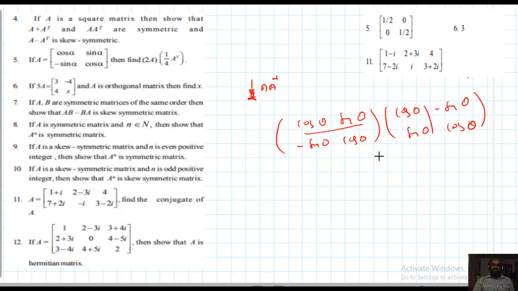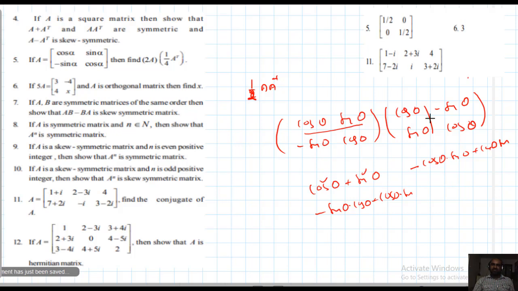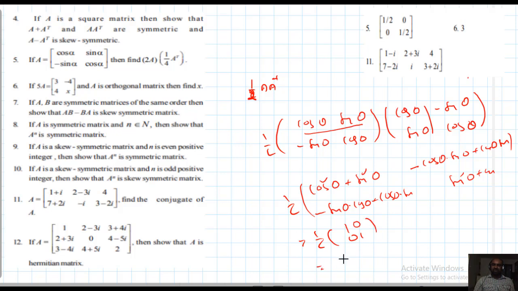Multiplication: cos square theta plus sin square theta. Next, minus cos theta sin theta plus cos theta sin theta. Then minus sin theta cos theta plus cos theta sin theta. Here, what happened? Sin square theta plus cos square theta. So 1 by 2 into the matrix 1 0 0 1, that is 1 by 2 of I. So that is the answer. Okay.